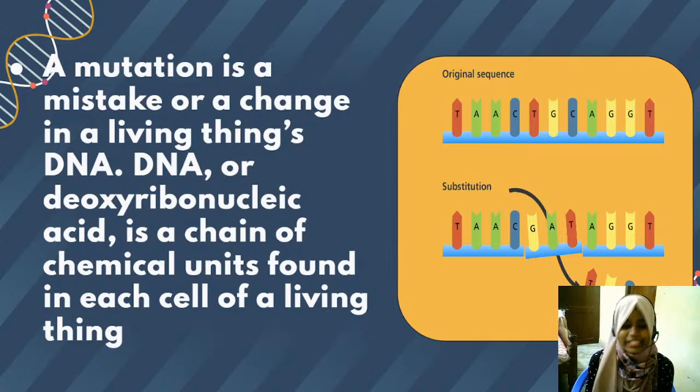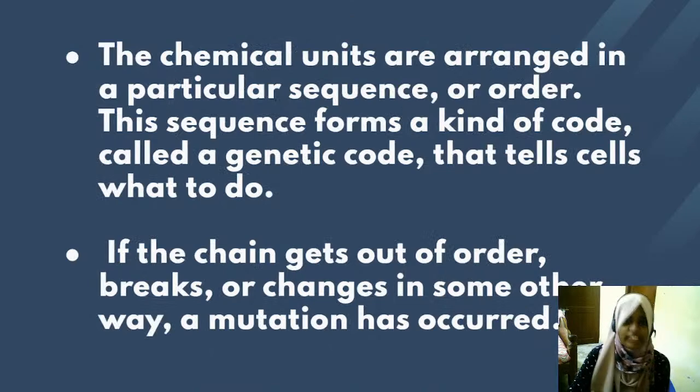This is found in the chromosome of a living cell. When it is arranged in a particular sequence or order, it forms a code which is called the genetic code. This genetic code tells the cells what to do. Only then can the cells perform a particular action.